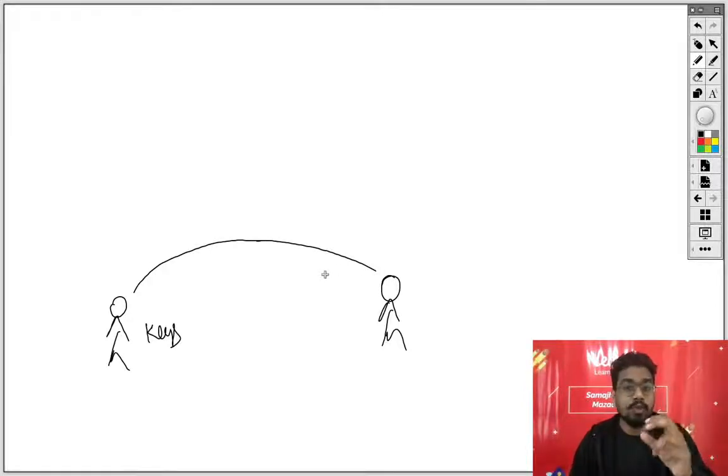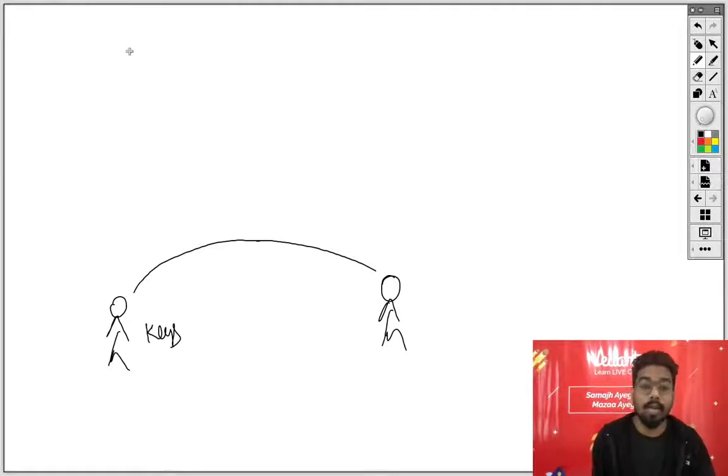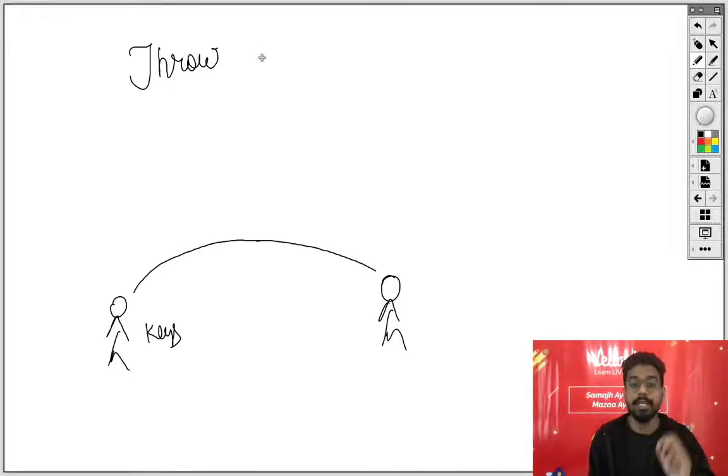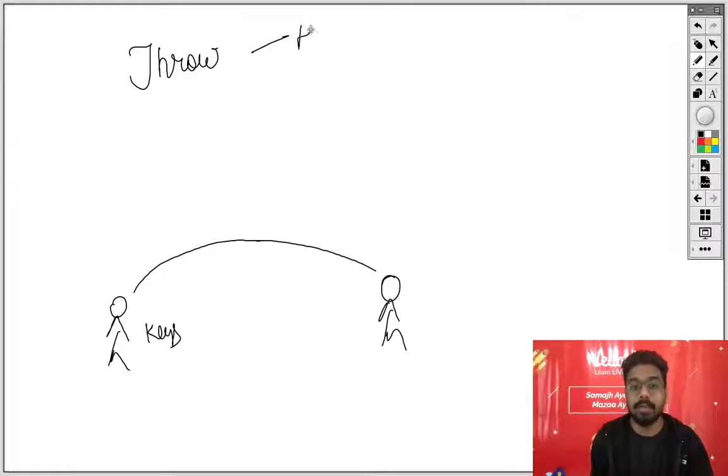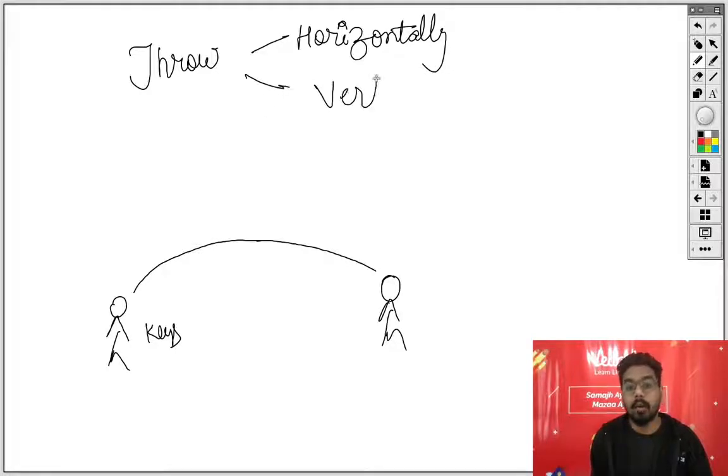तो आप जिंदगी में जो भी फेंकते हो बेटा, whatever you will throw in your life, horizontally, you will not throw vertically, throwing horizontally, okay, and throwing vertically will follow a path like this.